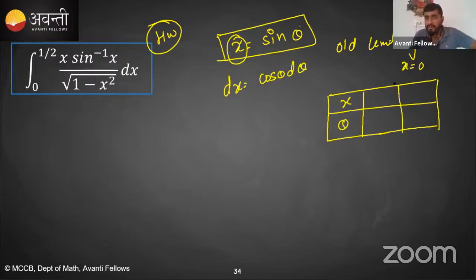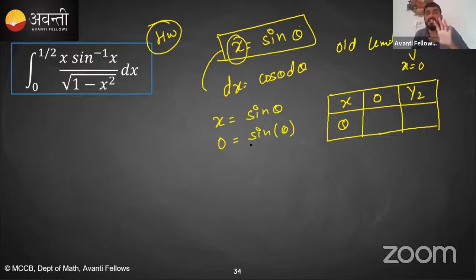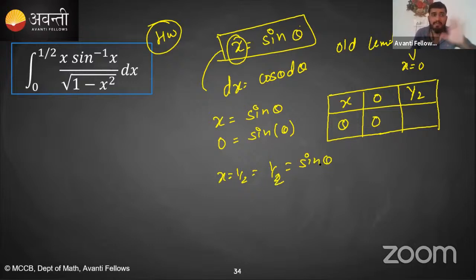Now, when x is equal to 0 and x is equal to 1 by 2, using the relation x is equal to sine theta: when x is equal to 0, at which theta will sine theta be equal to 0? Obviously 0. When x is equal to 1 by 2, which means 1 by 2 is equal to sine theta, at which angle will the sine function become 1 by 2? Angle pi by 6. Absolutely. So your new limit will become 0 to pi by 6.